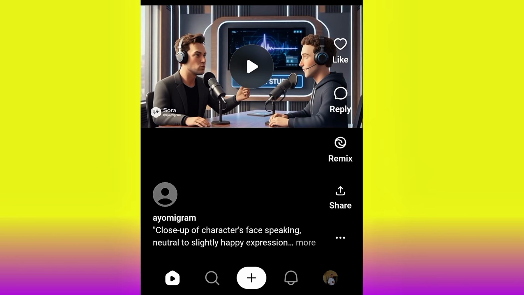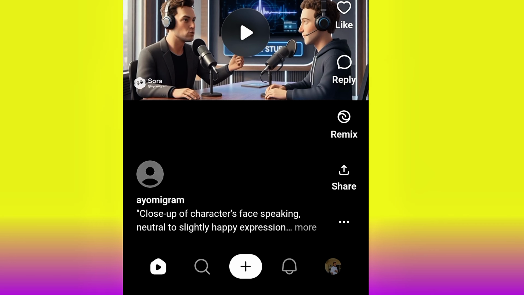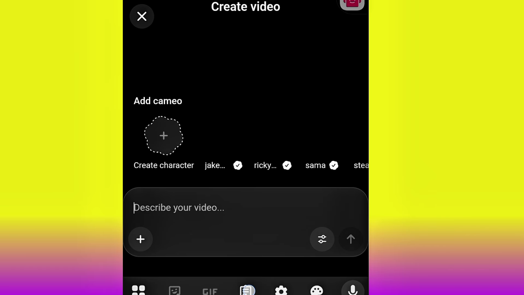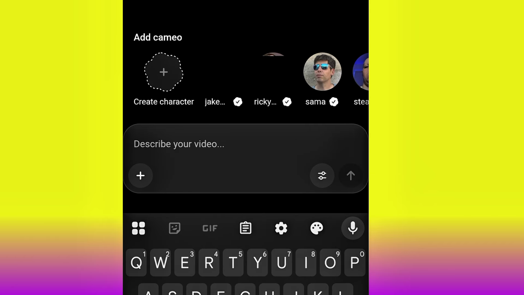So now it is time to generate. For you to generate a video, if you look very well, you are going to see this plus icon. This first icon is actually the home icon. The second icon is just your search icon to search for a particular video or particular creator. And then the third icon is the icon that you can click to create your video. That is the creation icon. And then the fourth icon is actually your notification icon, and then the last one is your profile. All right, so for you to start creating, just go ahead and click this plus icon and then go ahead and input your prompt.